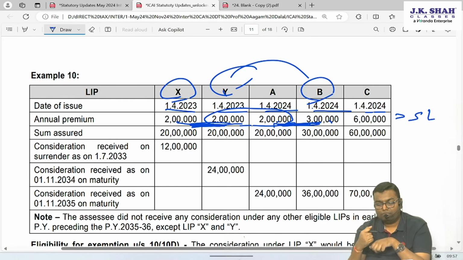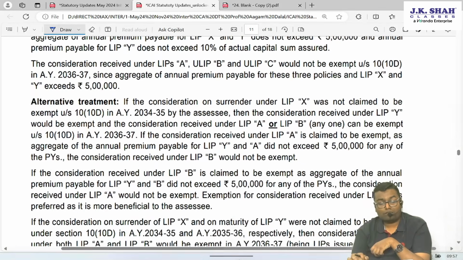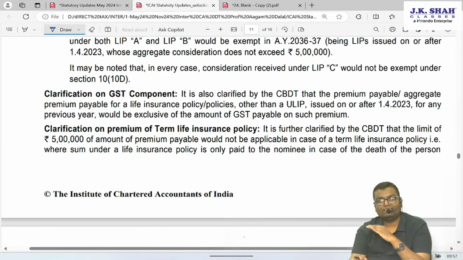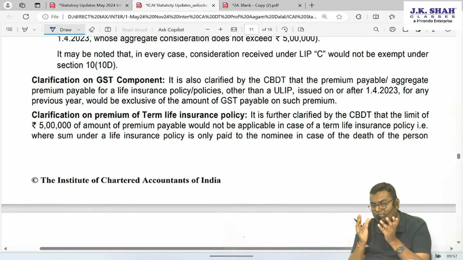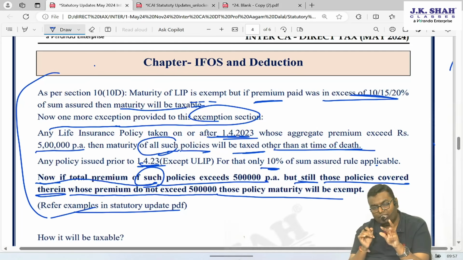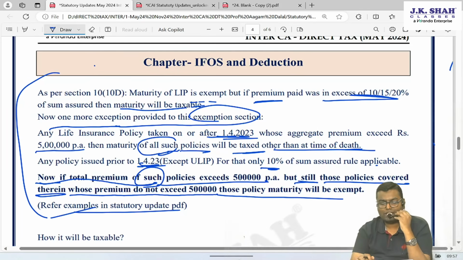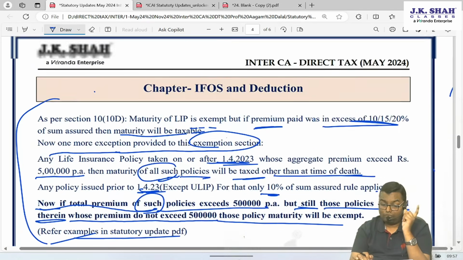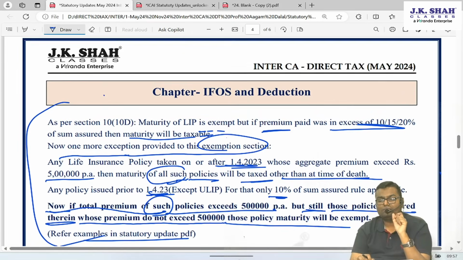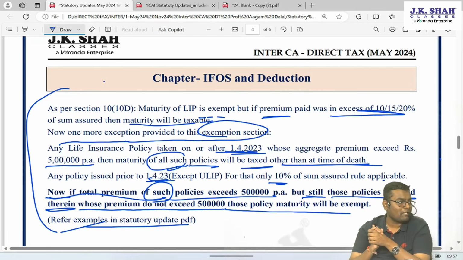But remember, while looking at the premium, it was assumed that all this premium was exclusive of GST, that is, before GST. And if it is a term policy, then that policy will never be counted for this 5 lakh limit. That is totally exempted. For this 5 lakh limit also exempted, maturity is also exempted. So that was also one of the important amendments. I'm predicting this also in your examination. Somewhere as an MCQ or main question, somewhere this can come.